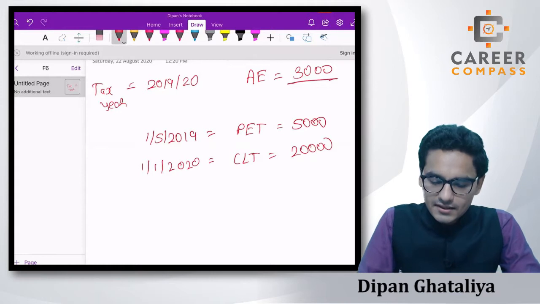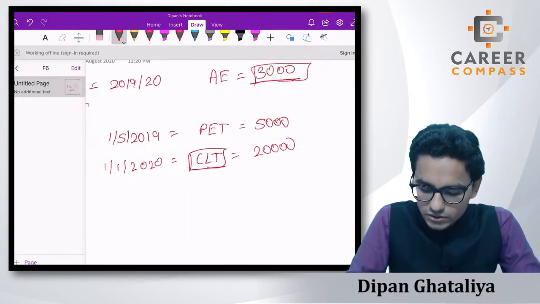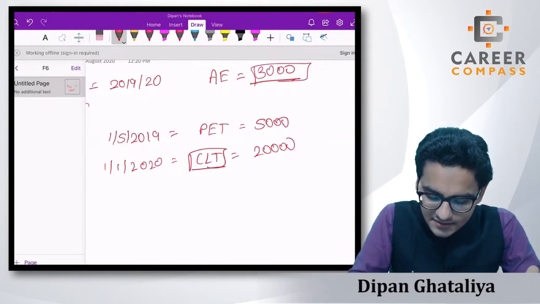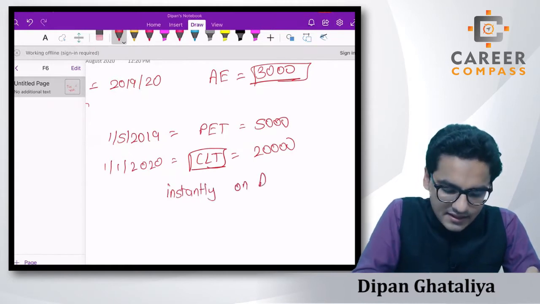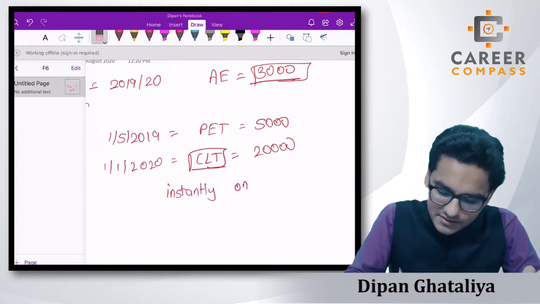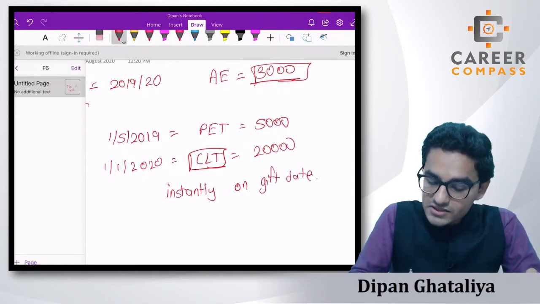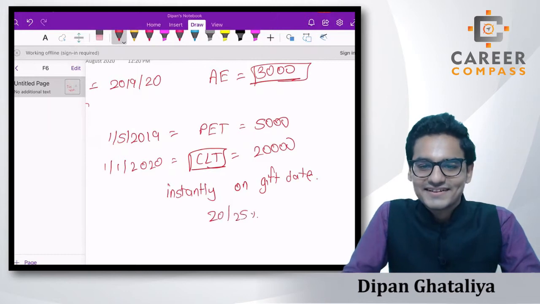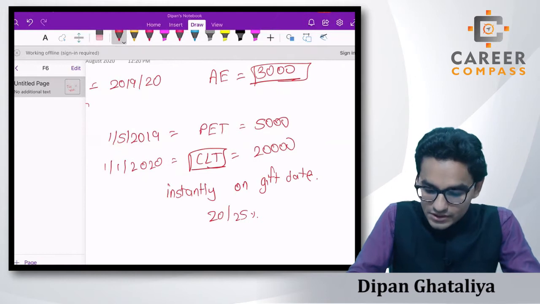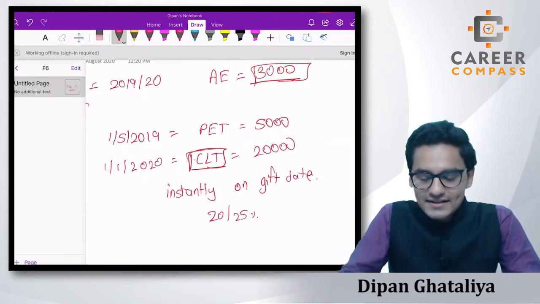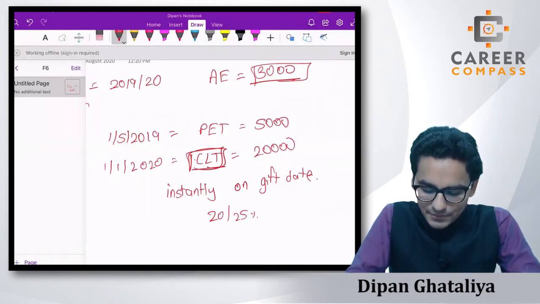How will you utilize this 3,000? It's logical that we should use this 3,000 against the CLT, because if we do not use it against the CLT, then instantly on the gift date we will have to pay the IHT at the rate of, students, how many percent? 20 or 25 percent, right? So it's very obvious that you will tell me, sir, we should use the annual exemption against the CLT and we will have the tax liability reduced by that amount.